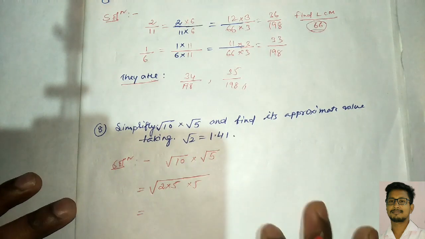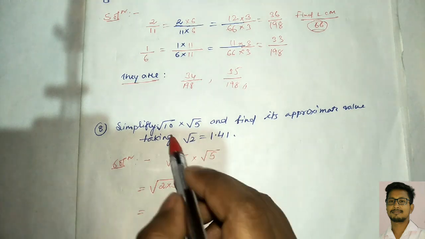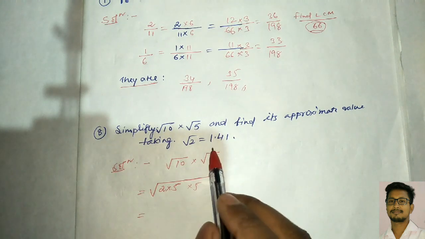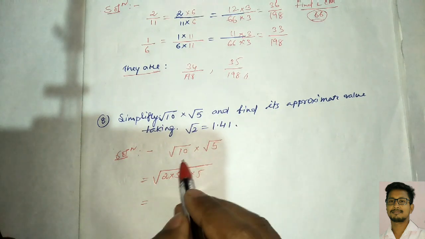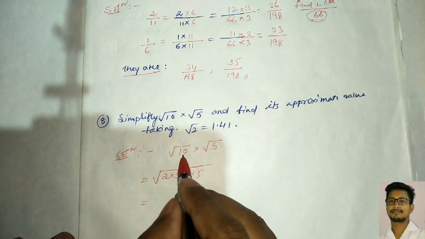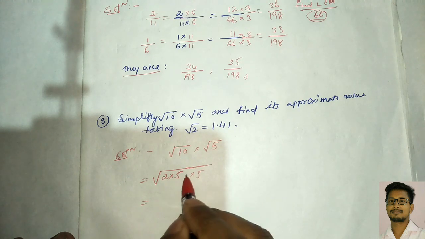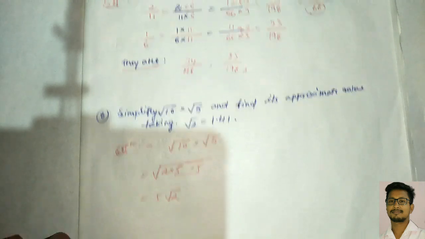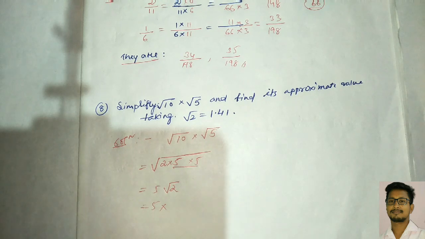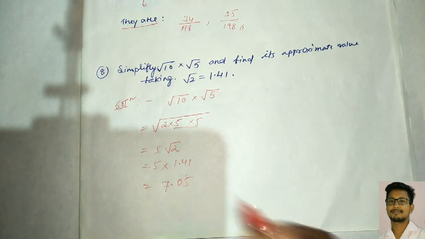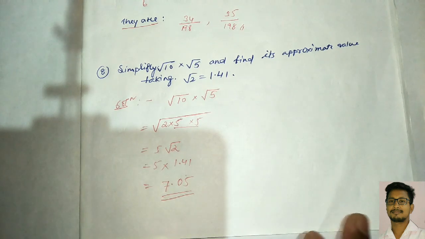Now continue with question number 8. Simplify root 10 into root 5 and find its approximate value by taking the value of root 2 as 1.41. Root 10 into root 5: since both numbers have the square root, we can expand it. 10 means 2 into 5, so we have root of 2 into 5 into 5. Now you can see this group, so this 5 comes outside and root 2 remains inside the root. So 5 into the value of root 2, which is 1.41. Now multiply: 1 5 is 5, 5 4s are 20, and so on, which gives 7.05. So this is our answer. You can continue like that.